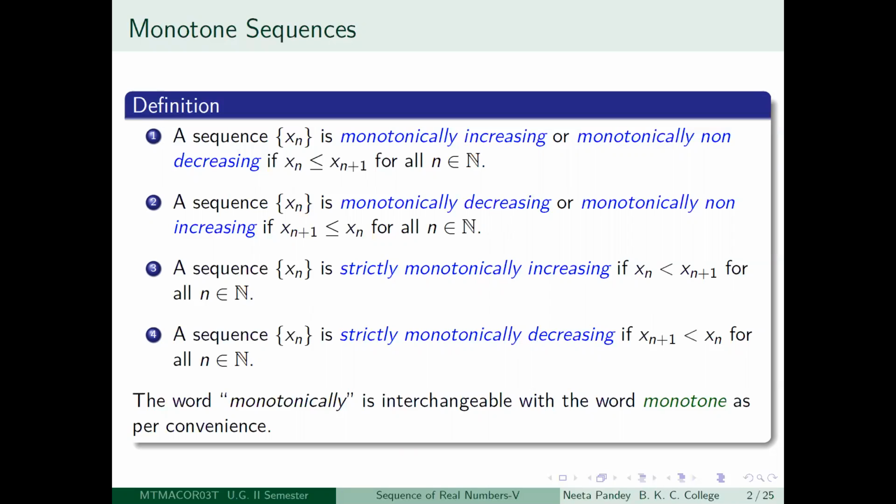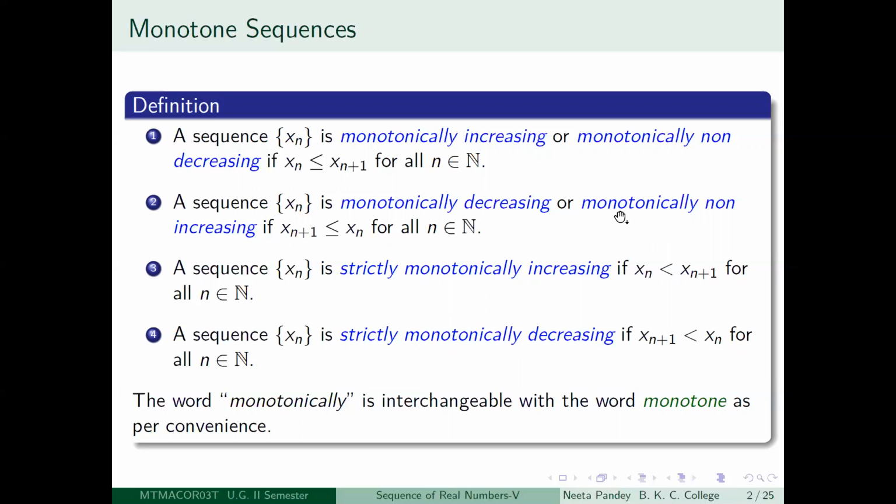And similarly, you will have the notion of monotone decreasing sequences. A sequence xn is monotone decreasing if its nth term is greater than or equal to the n plus 1th term for all n. That is, xn plus 1 is less than or equal to xn for all positive integers n. So here the sequence will look like x1 greater than or equal to x2 greater than or equal to x3 greater than or equal to x4, and so on.